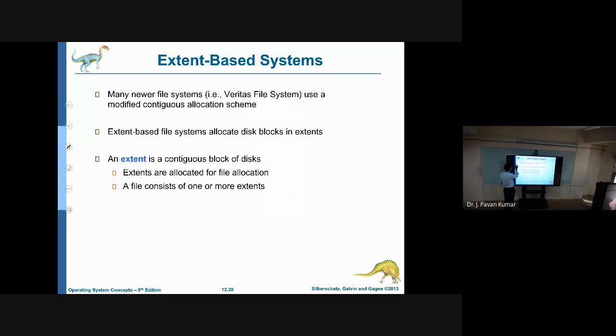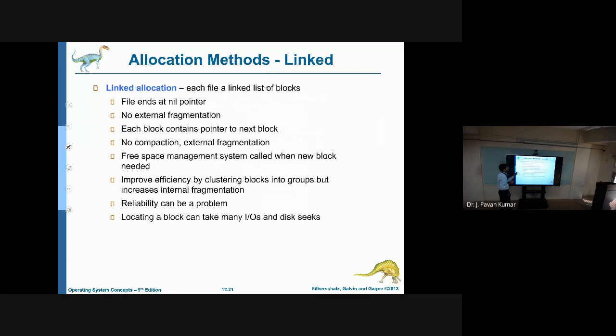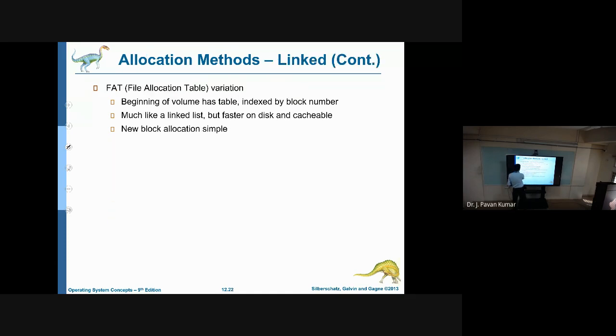Next, the second one is linked allocation. Okay, linked allocation. That means we will be having a starting block. This is the starting point. Let us say file 1 is having the starting block. So in the hard disk, I can show you the diagram directly.